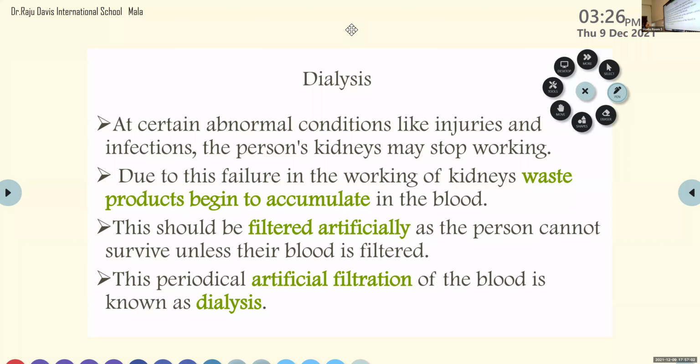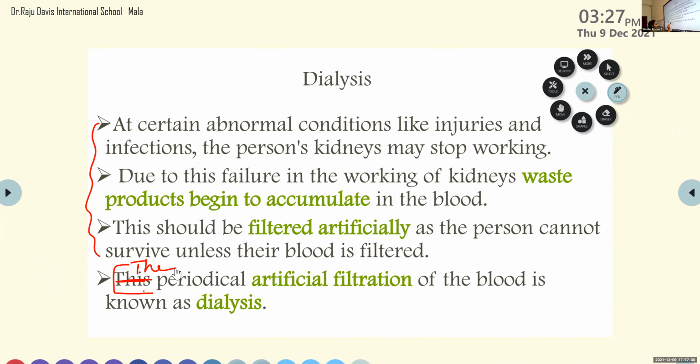Ma'am, should we write the whole slide? Yes, because all points are important. This blood should be filtered artificially, as the person cannot survive unless their blood is filtered. So this periodical artificial filtration of blood is known as dialysis. You don't need to copy down this, I will give the notes. So here you can copy down this: the periodical artificial filtration of blood.